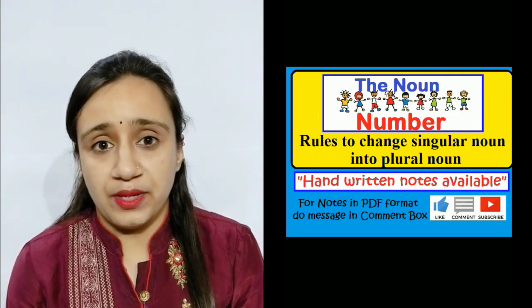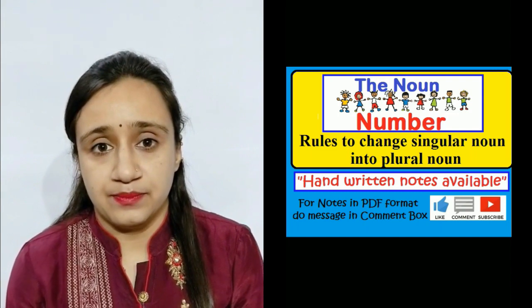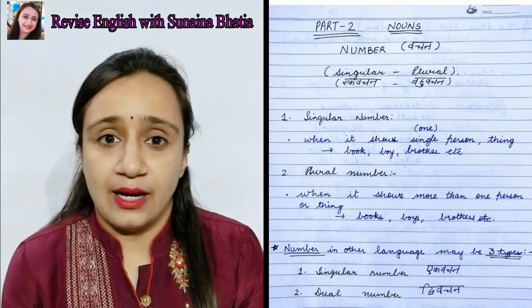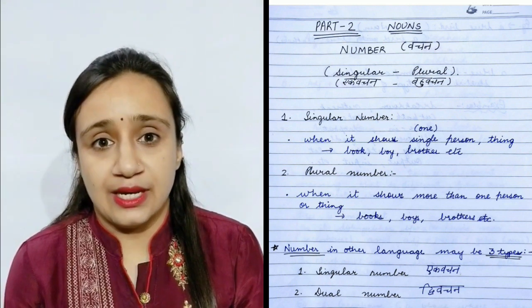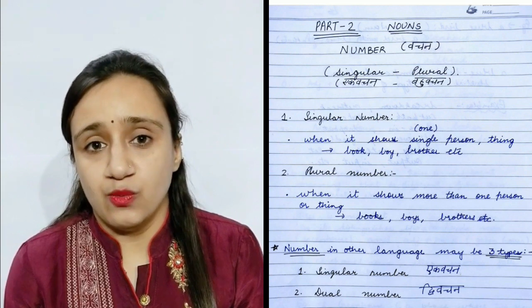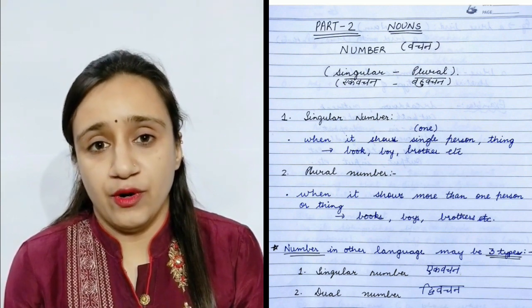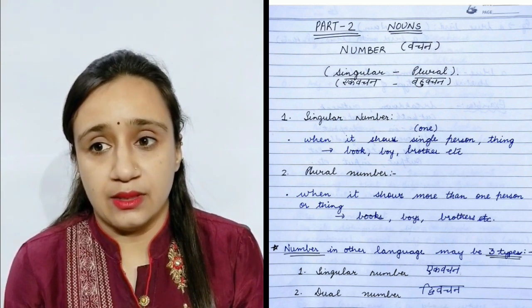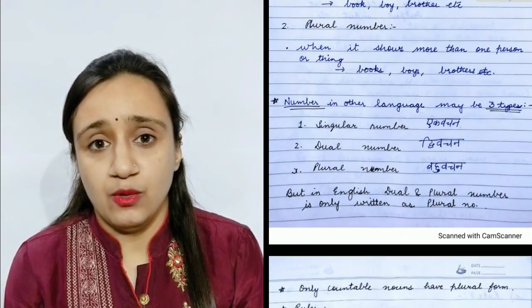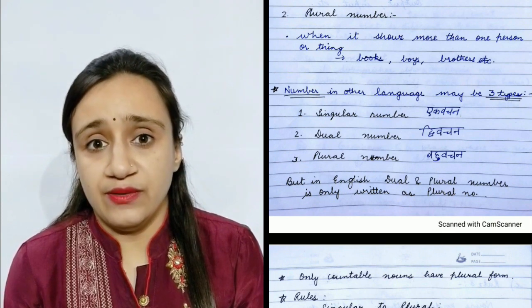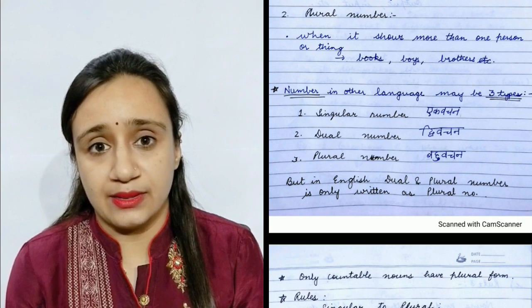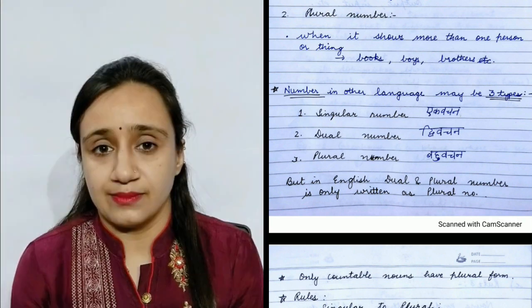Our today's topic is noun number. We shall begin now. Noun number is divided into two types, singular and plural. Singular number is when it shows one person or thing, for example, book, brother, bag, etc. Plural number is when it shows more than one person or thing, for example, books, brothers, bags, etc.